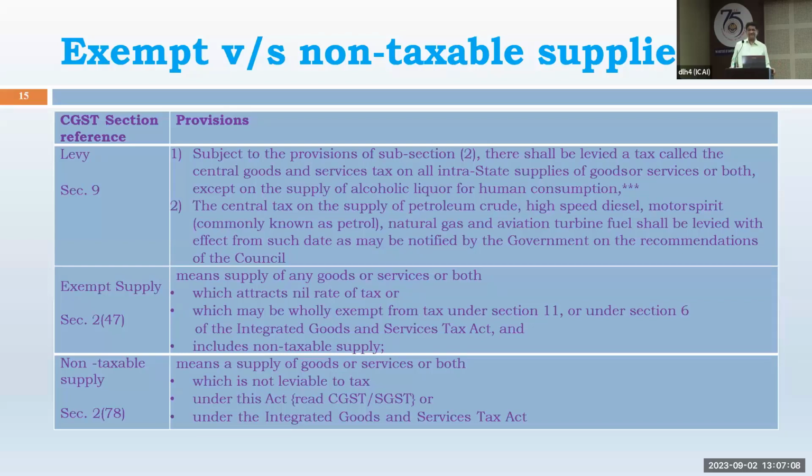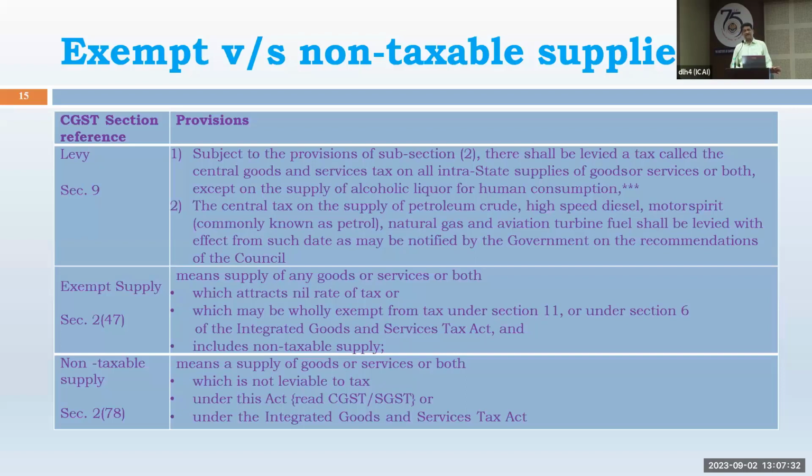Then exempt versus non-taxable supply. Now there are certain supplies or purchases which are exempt from payment of tax. So it is goods or a service, but it is exempt under GST law. For example, a health service provided by a doctor or medical practitioner. It is a service, but it is exempt. So it is to be considered because it is a service. So consider it in 44 and show it under exempt.